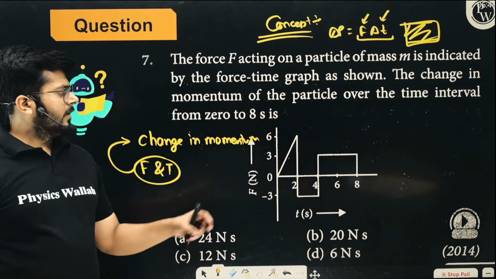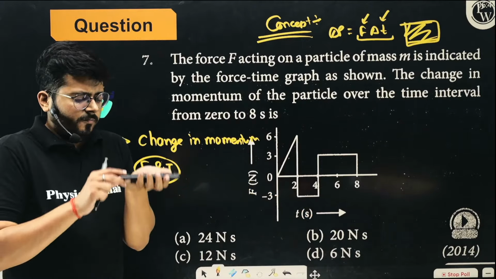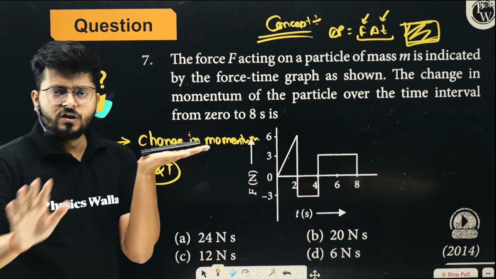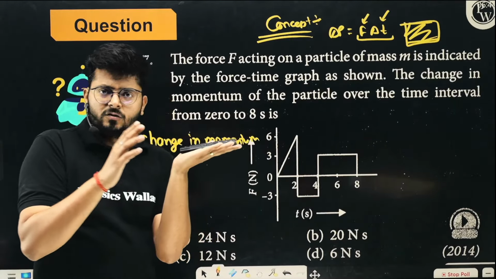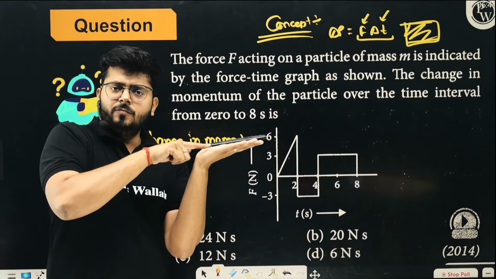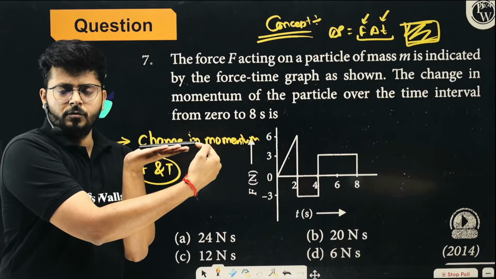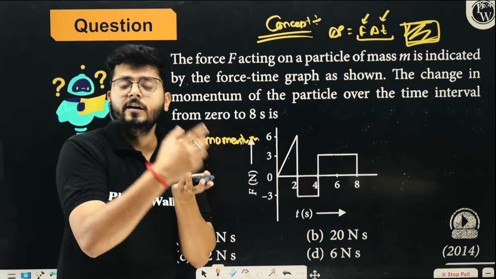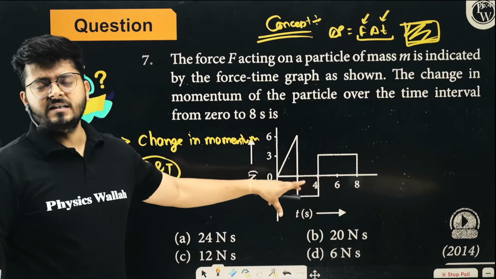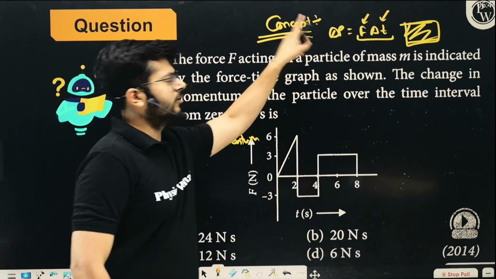Think about it: the force here is positive, the force here is negative. Positive force means this way, the negative force means the other way. The friction force acts opposite to velocity. Here I'm applying the force to make the body move faster. The friction is acting the other way, the negative force. That is slowing it down, reducing the momentum. So think about which has to be the positive area, which has to be the negative area, and just add it up. Area under the curve is telling you the change of momentum.